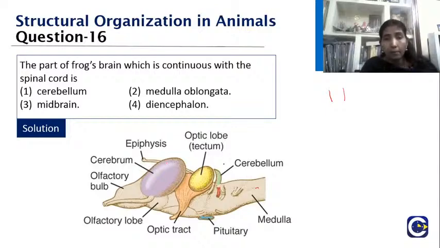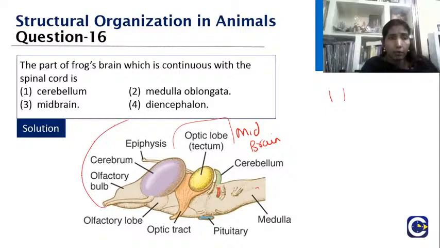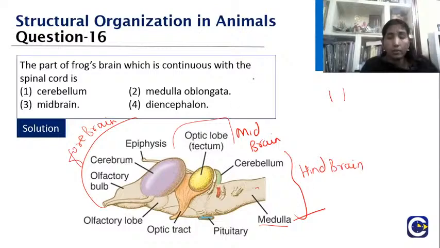This is the midbrain, this is the forebrain, and this is your hindbrain. You can see the medulla oblongata is the one which is going to continue down as the spinal cord. Very good, students.